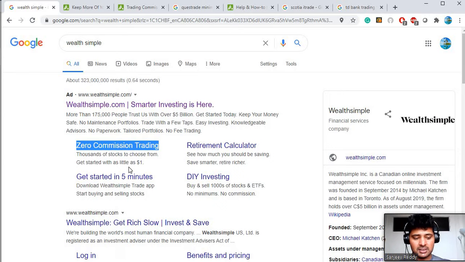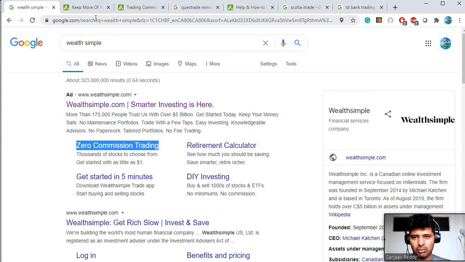That's what happens. And as we know, it's a third party application, so when you are transferring money from your bank to Wealthsimple, it will take some time to be available for trading. So these are the brief details about Wealthsimple.